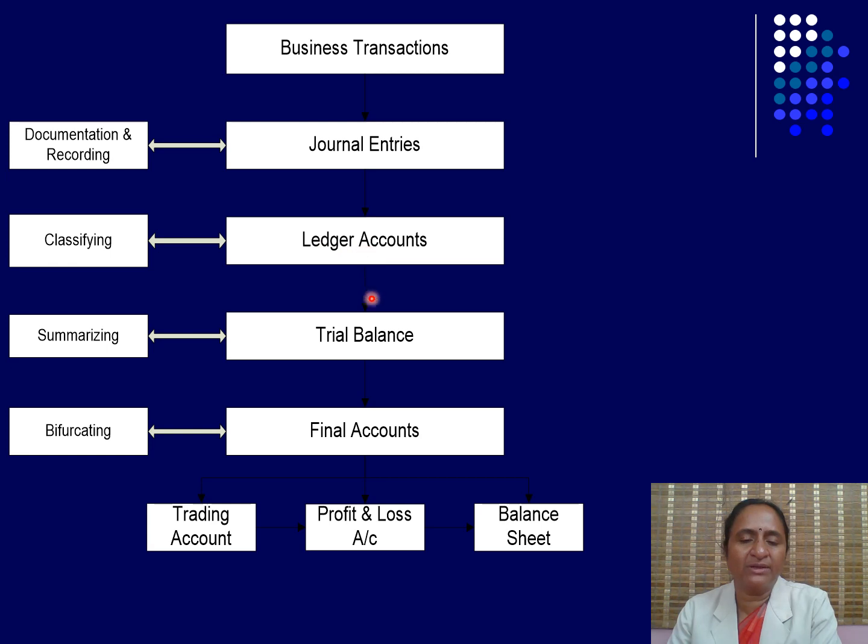Then we move to the trial balance. Preparation of trial balance is nothing but summarizing the balancing figures of ledger accounts. Then we move to the preparation of financial statements, that is, the final accounts. Final accounts are classified into 3 categories: the trading account, profit and loss account, and balance sheet.